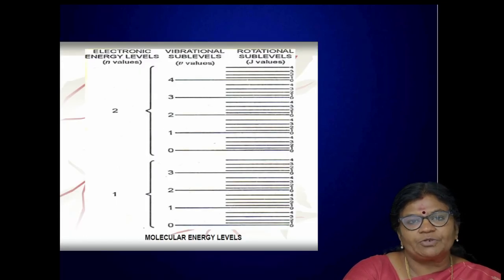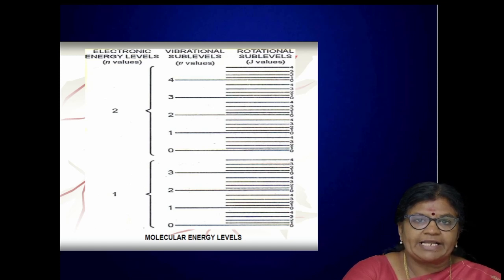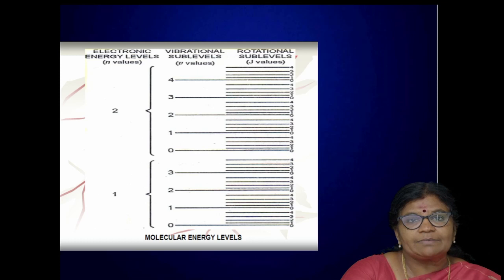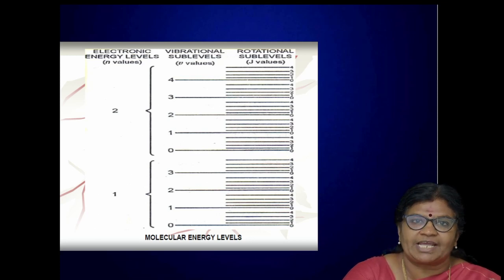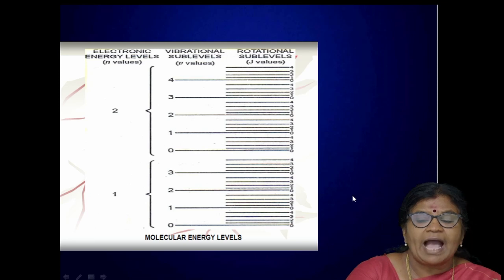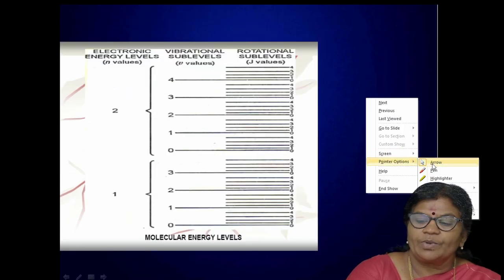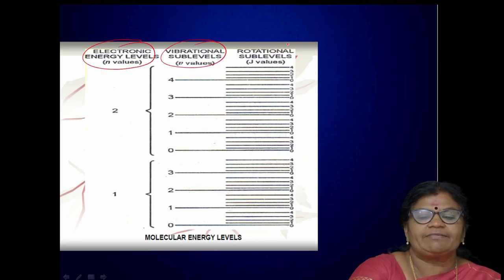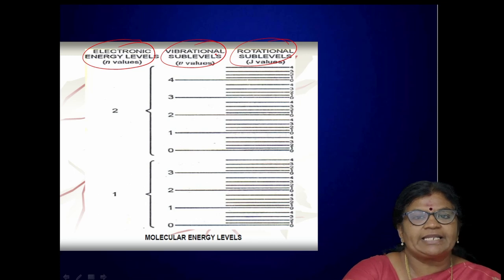And of course, now we come to the point. We are passing an electromagnetic radiation. The matter or atom has absorbed that electromagnetic radiation depending upon different frequency. Okay, fine. Now what happens to the atoms or molecules? Because of this absorption of electromagnetic radiation, the atoms or molecules will undergo transition between different energy levels. So what are the different types of energy levels? We have three different types of energy levels: electronic energy level, vibrational energy level, and of course rotational energy levels.